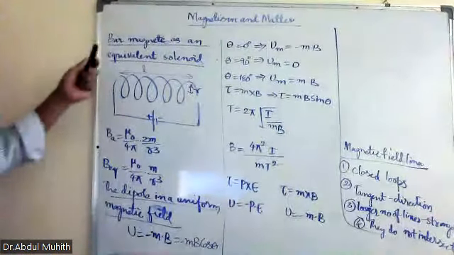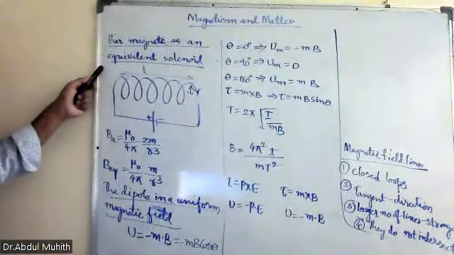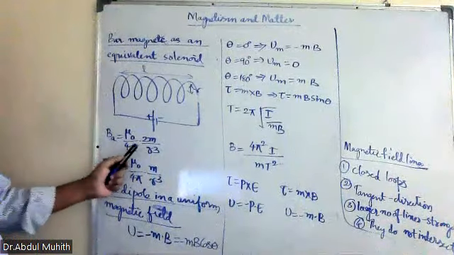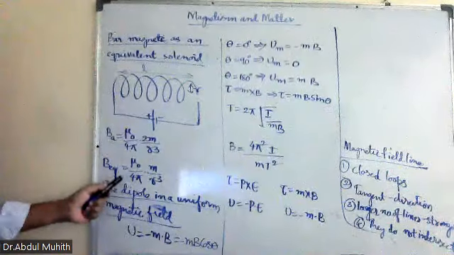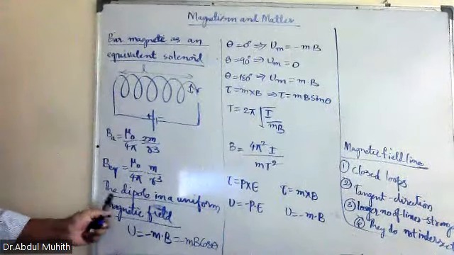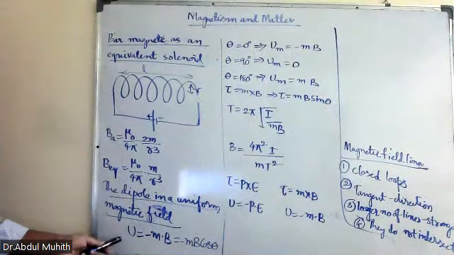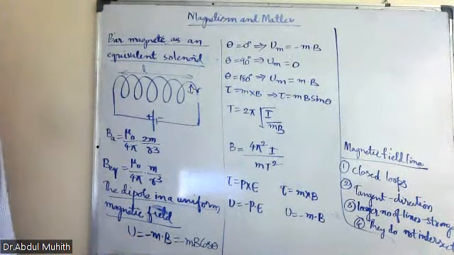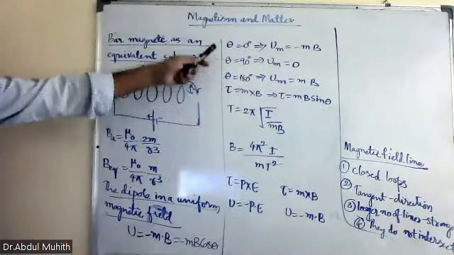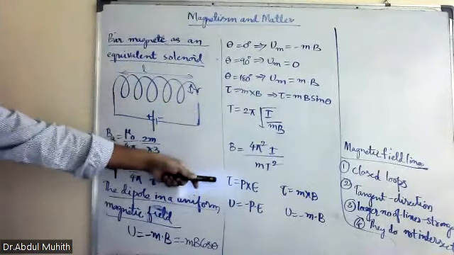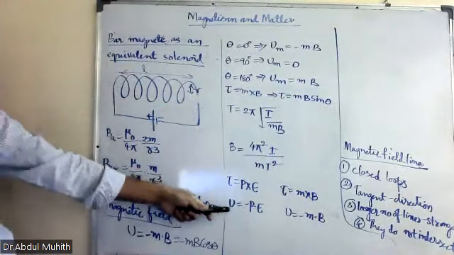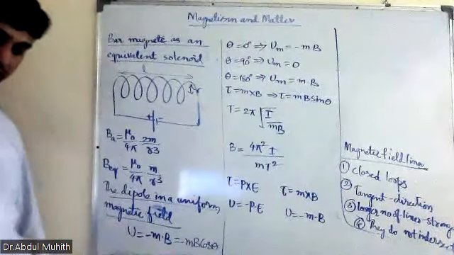Next, bar magnet as an equivalent solenoid: B axial is mu 0 by 4 pi into 2m by r cube. On the equatorial line, B is mu 0 by 4 pi into m by x cube. Clear? And the dipole in a uniform magnetic field, the formula is U equal to minus m dot B, which is equal to minus mB cos theta. Clear? And there are three angles here we have taken. After that, this is the time period, this is the magnetic field, this is the torque formula, and this is the energy formula for both of them.